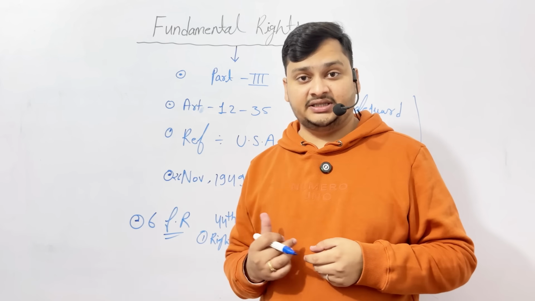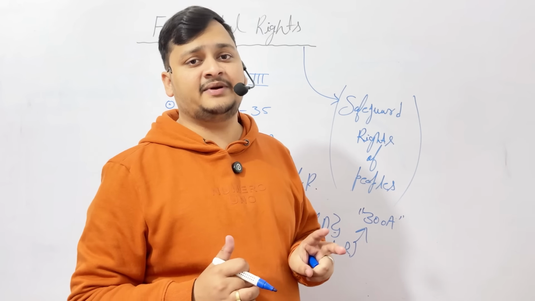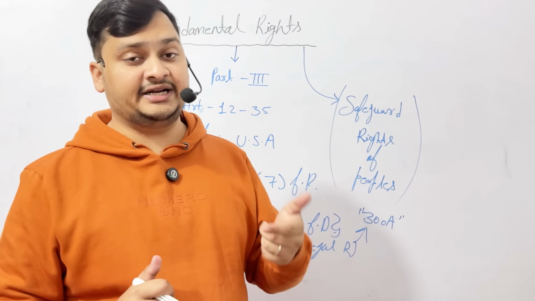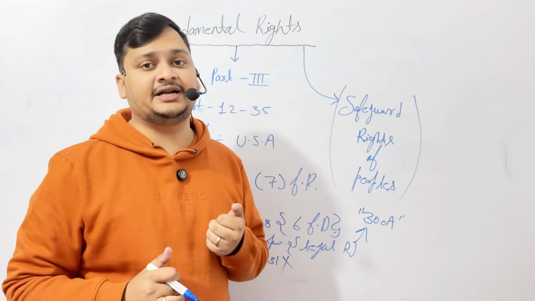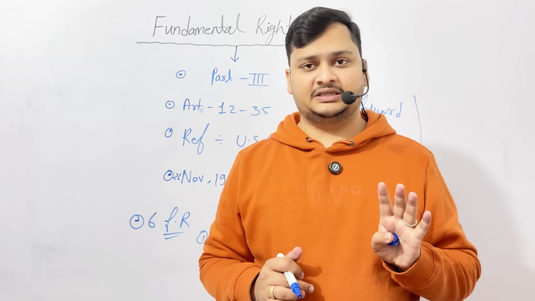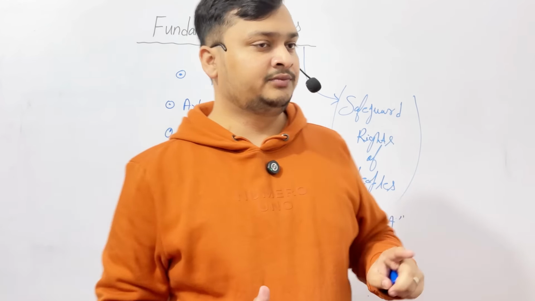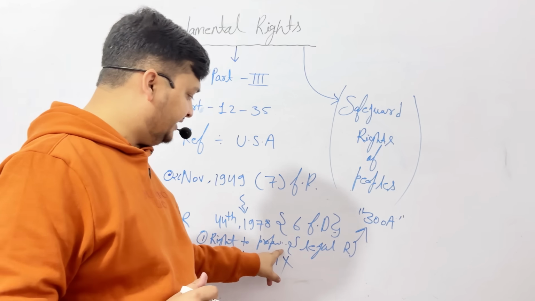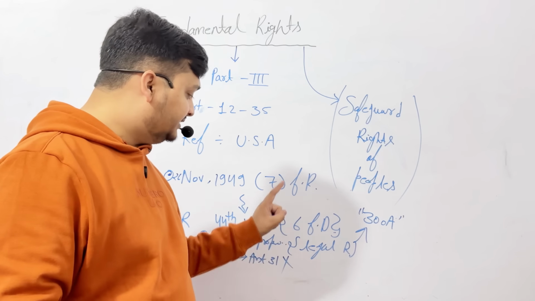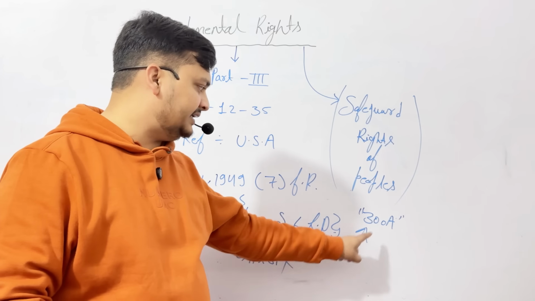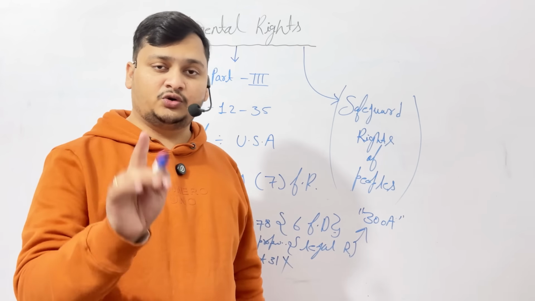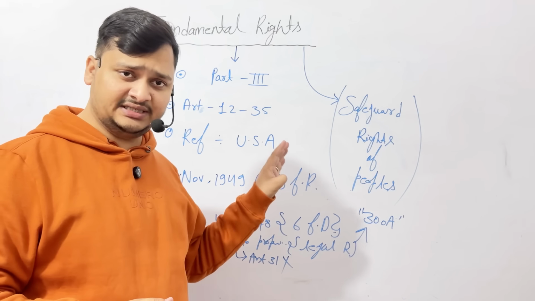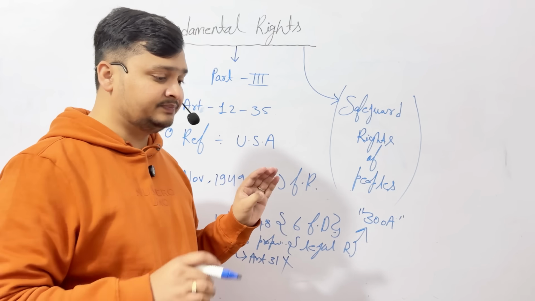Another thing is that right now there are 6 fundamental rights, but at the starting of the constitution, when it was enacted and enforced on 26 January 1950, there were 7 fundamental rights, but right now only 6. So these things are very important. Note them down in your notebook. And right to property is not a fundamental right. This is a legal right under Article 300A.